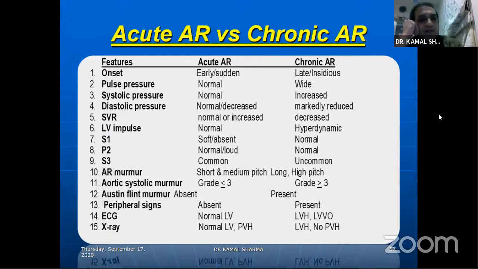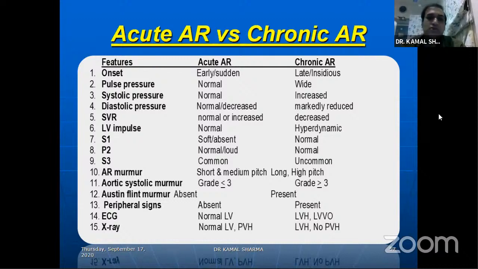Pulse pressure is wide in chronic. Systemic systolic and diastolic pressures will hence also be abnormal. SVR will be decreased in chronic, while it will increase in acute AR because of sympathetic tone. LV apex will become hyperdynamic. S1 will be normal. P2 will be normal, but S3 will be uncommonly present in chronic AR. But acute AR will always have an S3.